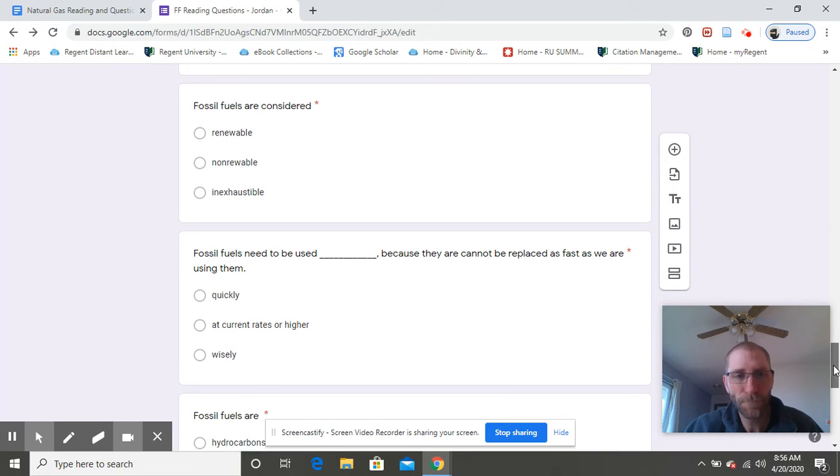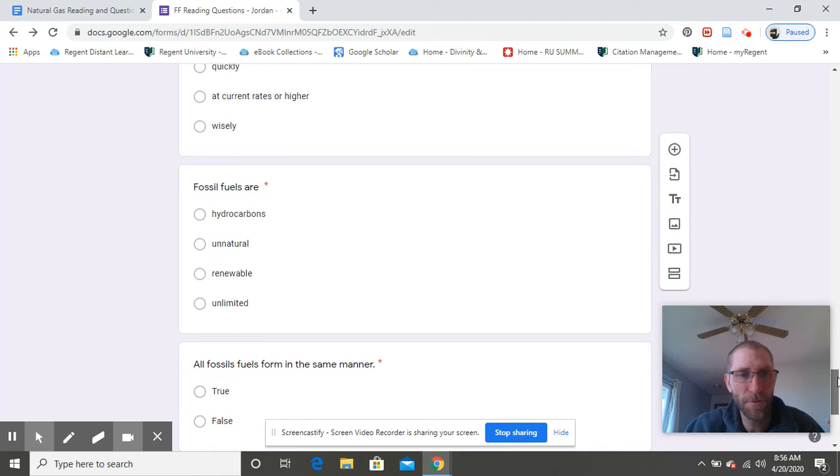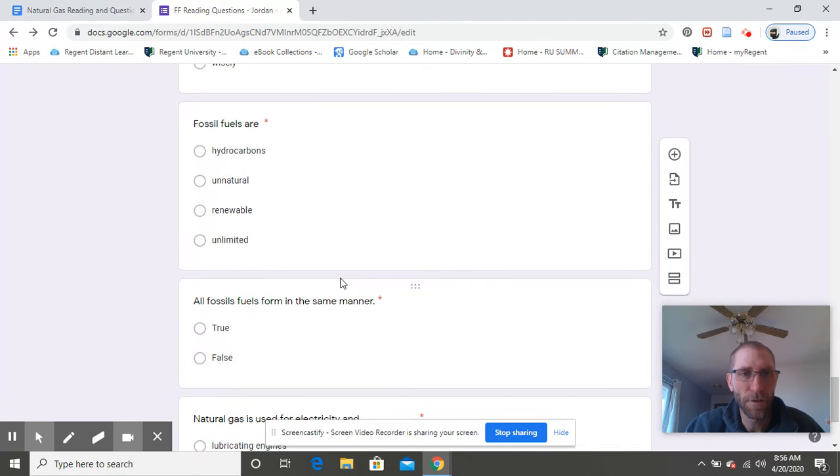Fossil fuels need to be used blank because they cannot be replaced as fast as we are using them. So what is that? They need to be used quickly, they need to be used at current rates or higher, or they need to be used wisely. And then fossil fuels are hydrocarbons, unnatural, renewable, or unlimited.